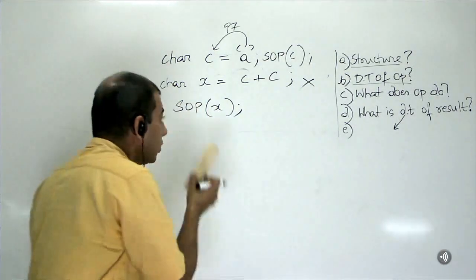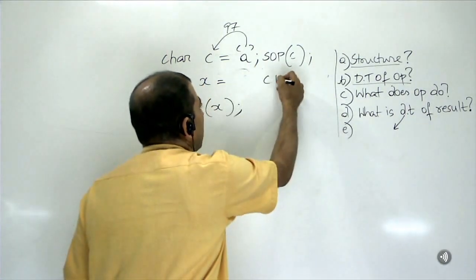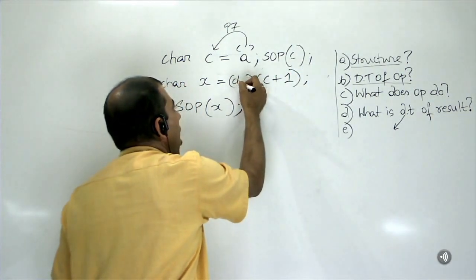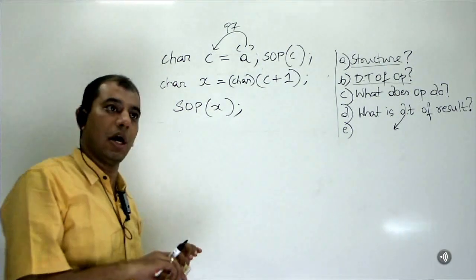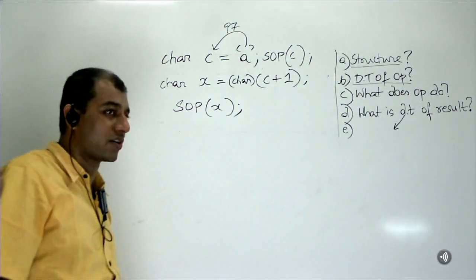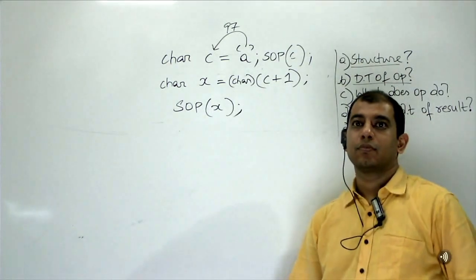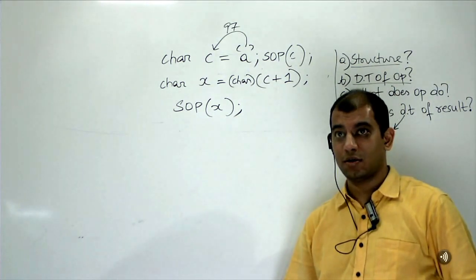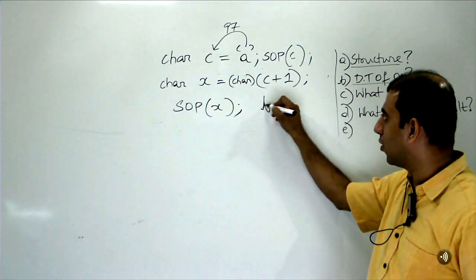Are you with me? So I want this to be compiled. C plus 1. What should I do? I downcast the result to char. Are you with me? Now I do an SOPX. Tell me what is the value printed out. A plus B, A1, 98 or B? B. Perfect.